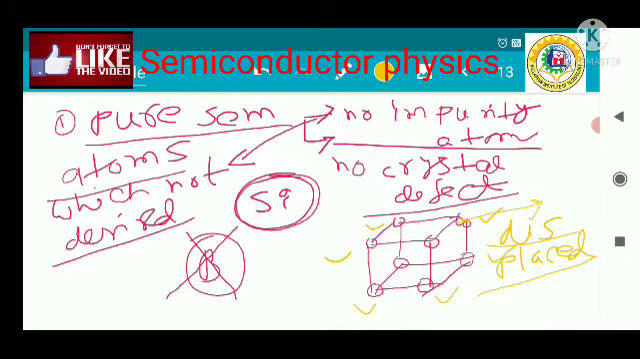So if we call any semiconductor a pure semiconductor, those two properties have to be satisfied. No impurity atom should reside inside the semiconductor, and there is no crystal defect.